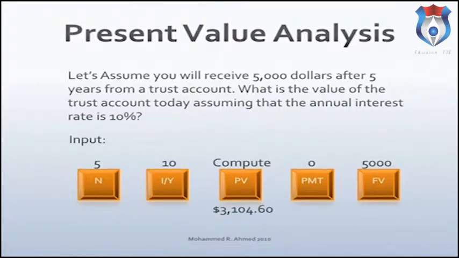Let's enter the data in the calculator in the following order. 5 N, 10 I/Y, 0 payment, 5,000 future value. Press compute key and the present value key for Texas Instrument, just present value key for HP. The present value is $3,104.60. This is the present value of $5,000 that you will receive after 5 years in today's dollar.